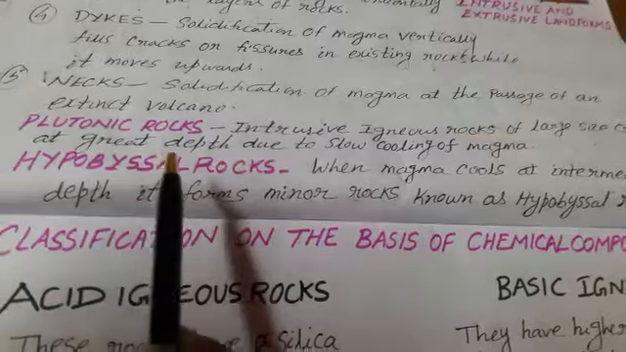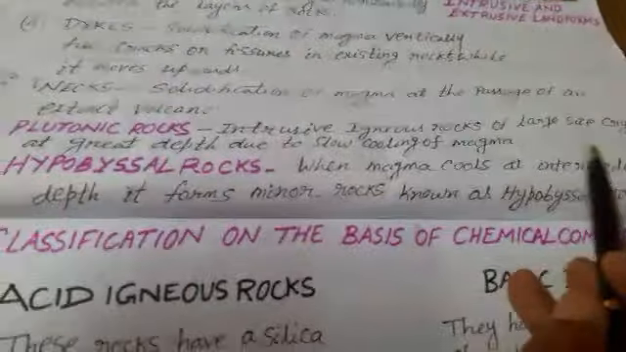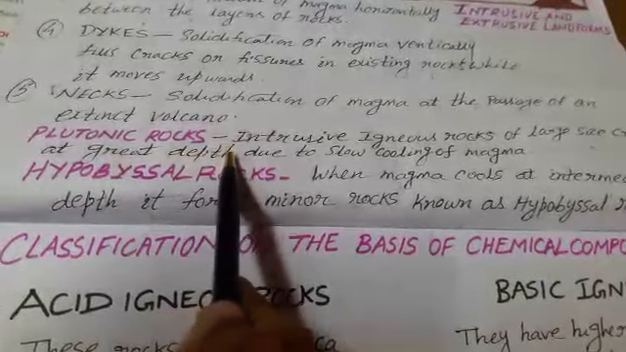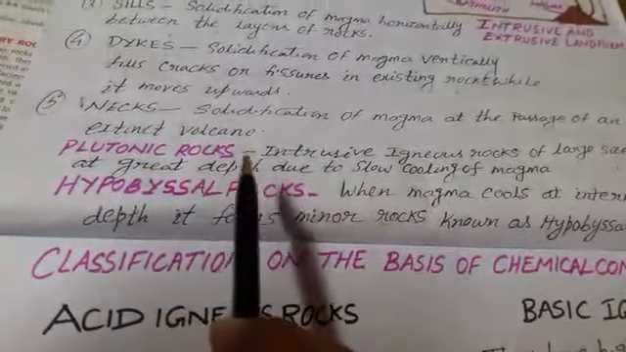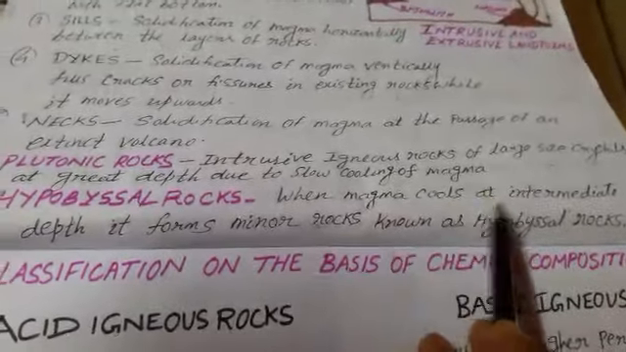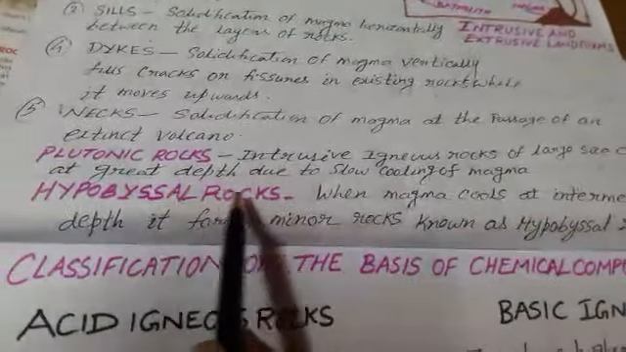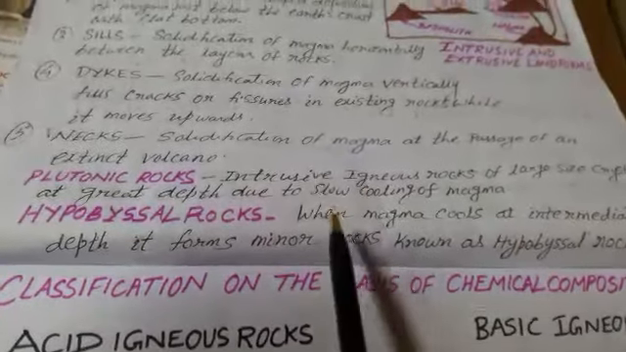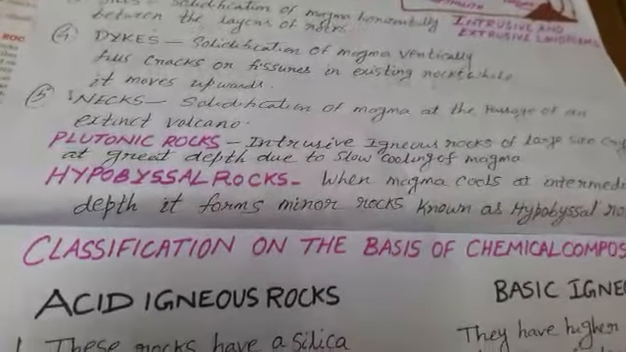Then we'll learn about plutonic rocks. What is a plutonic rock? Intrusive igneous rock with large crystals, formed at great depth due to slow cooling of magma, is plutonic rock. If the magma takes more time to cool below the earth crust, it develops large crystals, known as plutonic rocks. What do you mean by hypabyssal rock? When the magma cools at intermediate depth, it forms minor rocks known as hypabyssal rock. Hypabyssal rocks are minor in size.